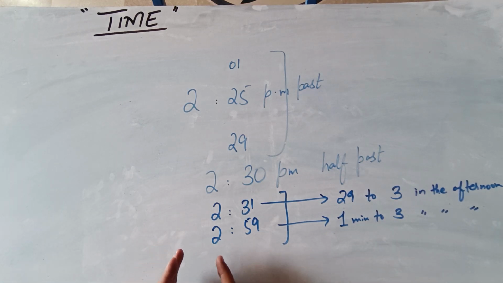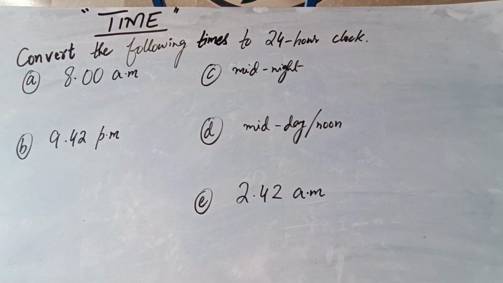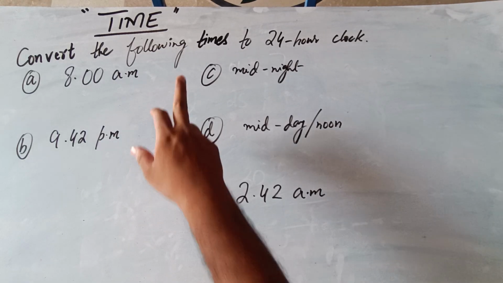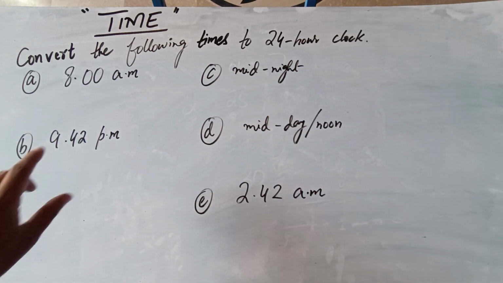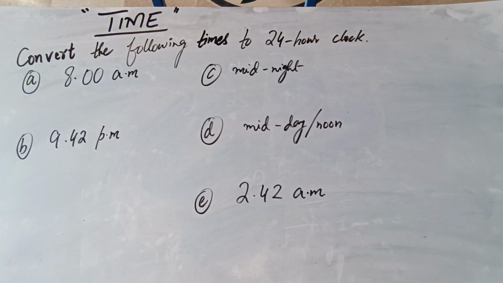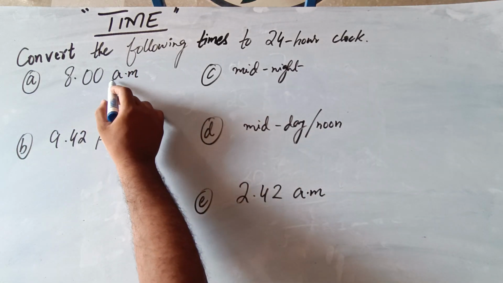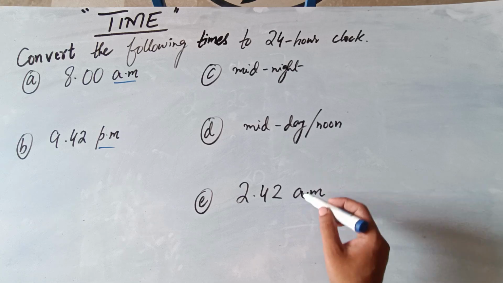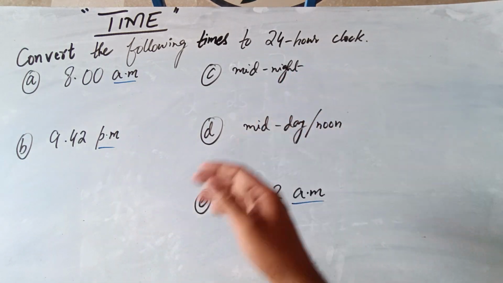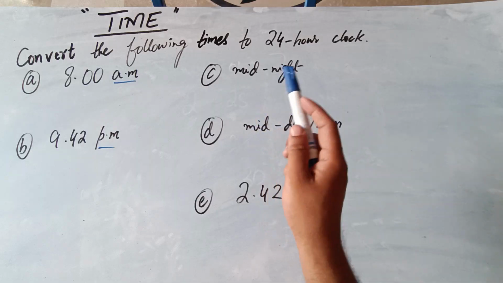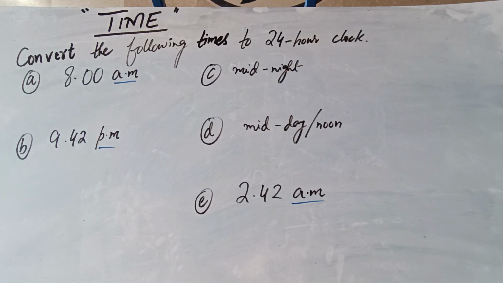So I hope this would be very much clear that how to tell time in descriptive form. Now let's learn how to convert the following times to 24-hour clock format. Now it means that the given times are in 12-hour clock format, and there is one more indication, that there is AM and PM reflected in front of the time, and a few of the times are given in a statement form. Then we will convert it into 24-hour clock format.